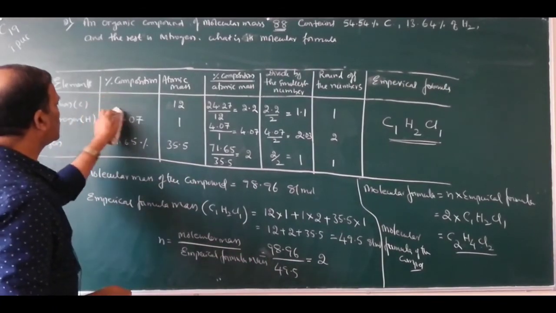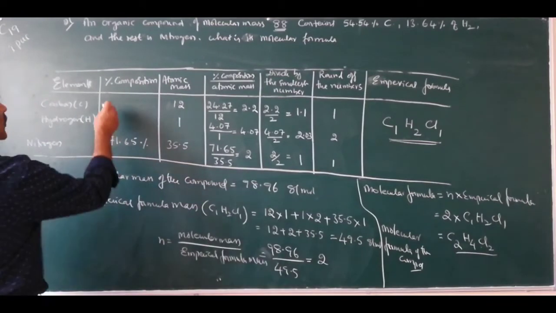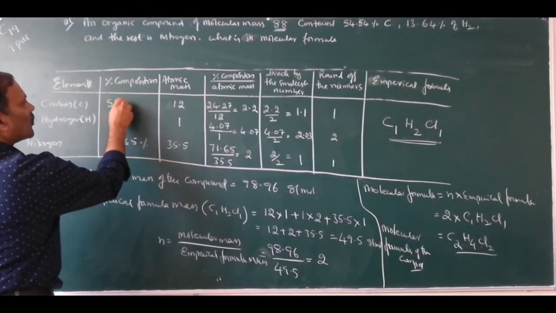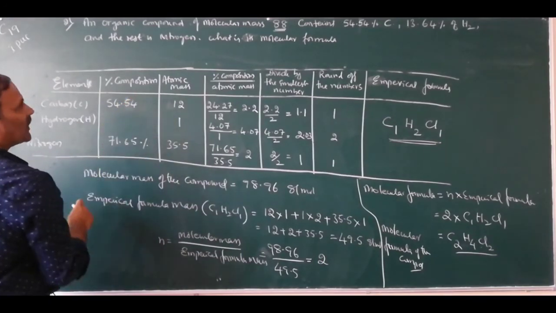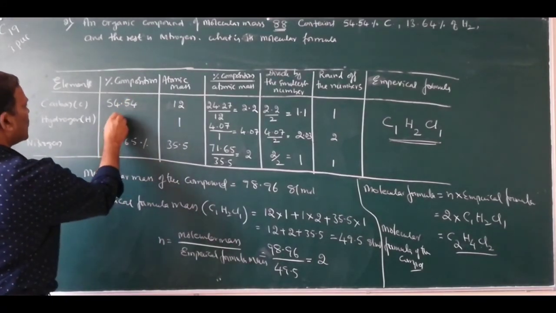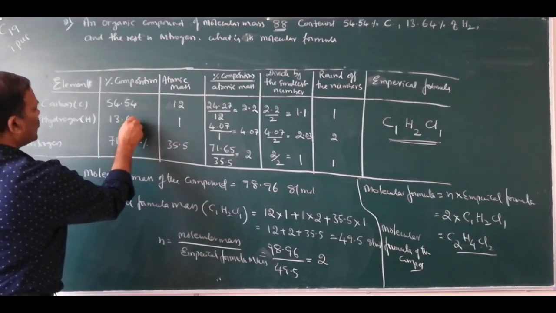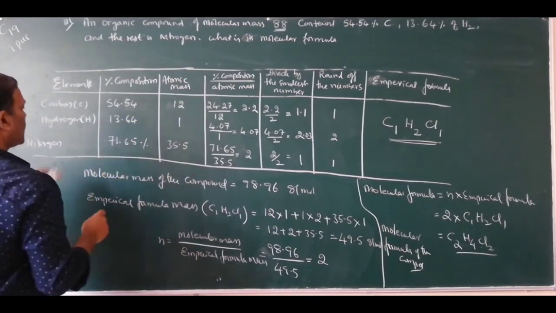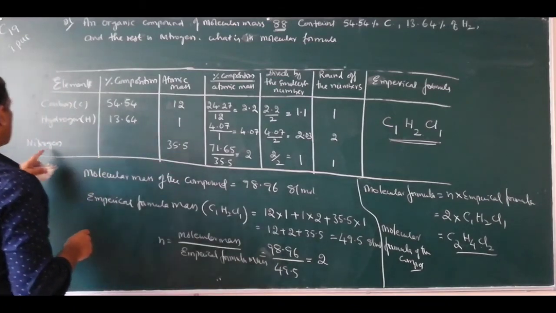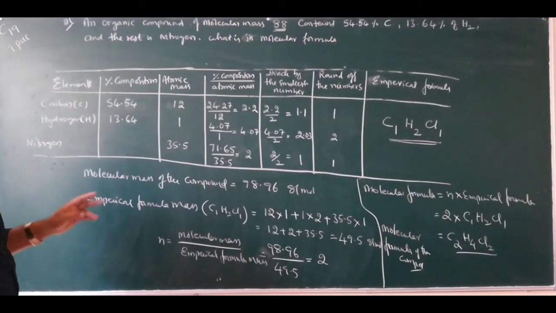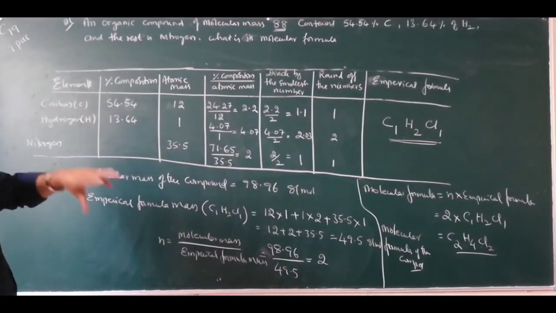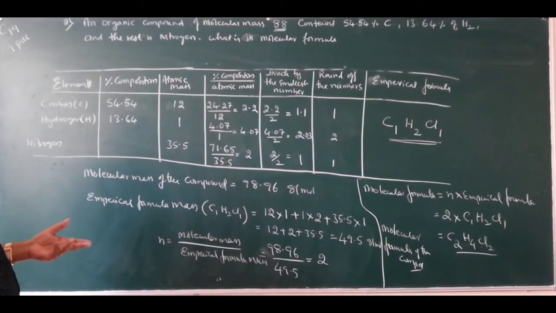What is the percentage of carbon? Percentage of carbon is 54.54%. Hydrogen is 13.64%, and the rest is nitrogen. What is the meaning of this? Out of 100%, 54.54% carbon, 13.64% hydrogen and the remaining is nitrogen.